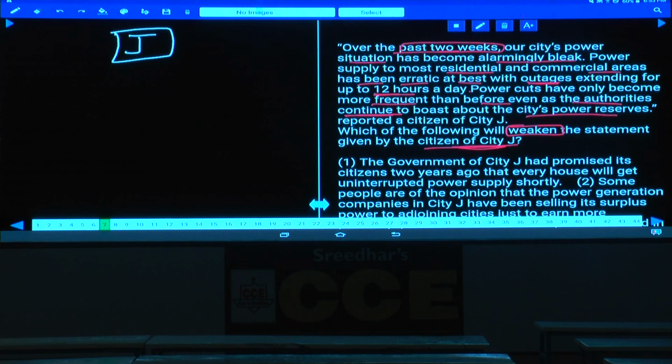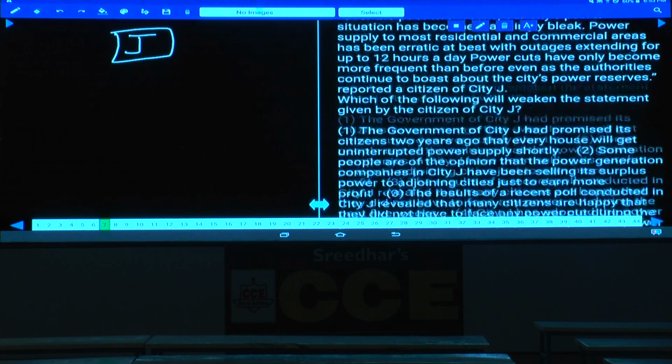Then weaken the statement, the statement of the citizen. What is he saying? He says the power supply is not correct, there are problems. What do we have to prove? That there are no power problems. It is directly weakening the argument. Weakening the argument is nothing but countering that.